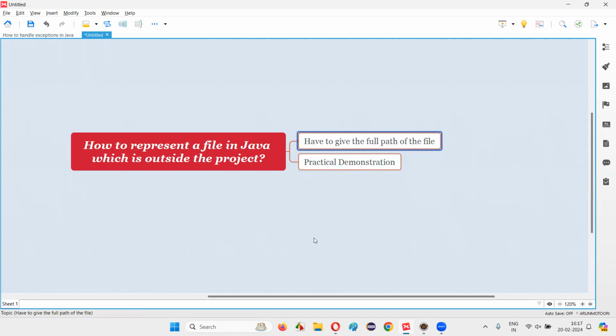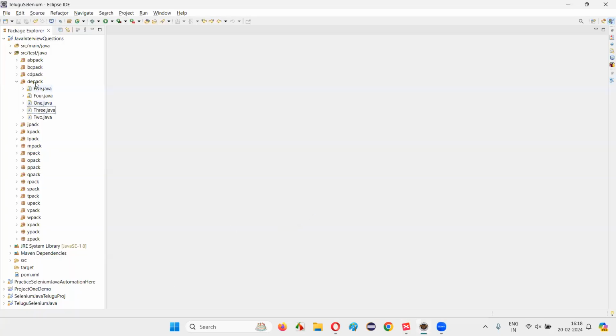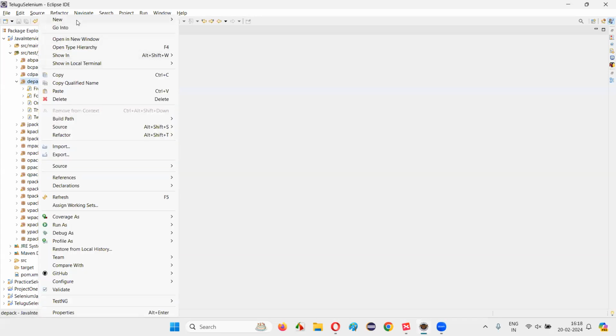First, we have to create an object for the File predefined class, and in the File constructor, we have to pass the full path of the file. Then we can represent a file in Java which is outside the project by following this approach. Let me practically demonstrate this for you so that you will be able to understand the answer for this question in a better way. For that, I'll switch to Eclipse IDE, and here I'm going to create a new class.